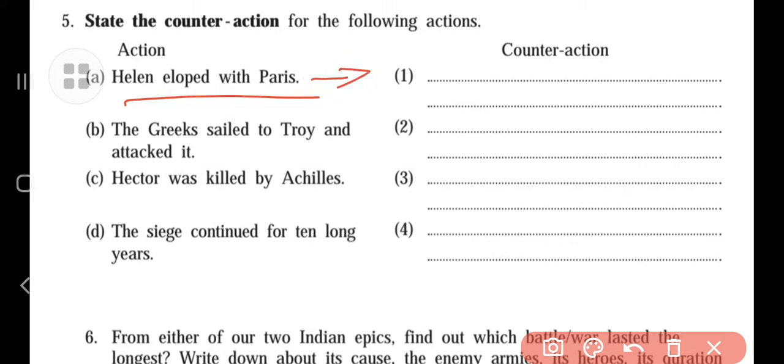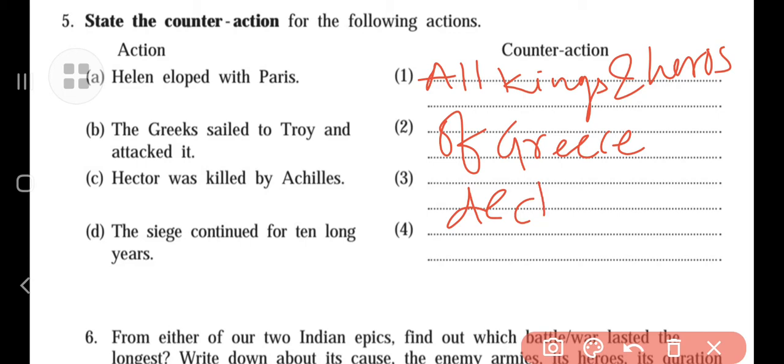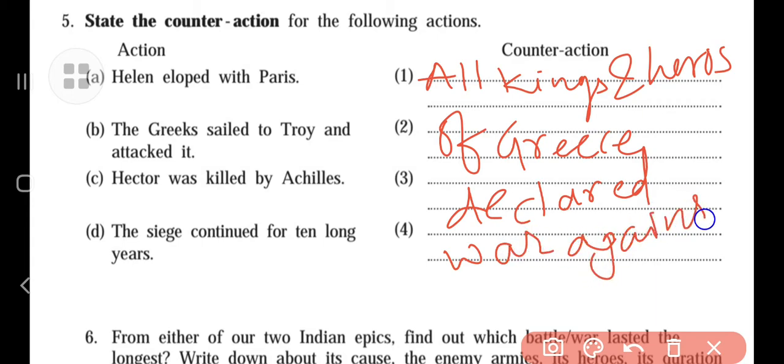The counter action to this one was: all kings and heroes of Greece declared war against the Trojans.